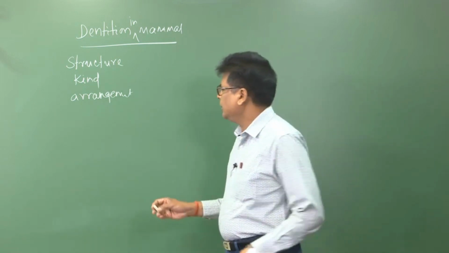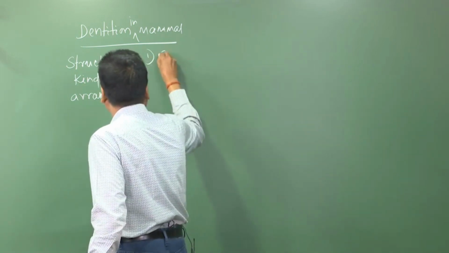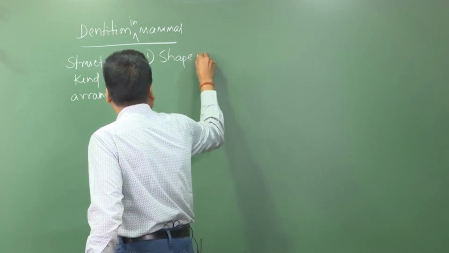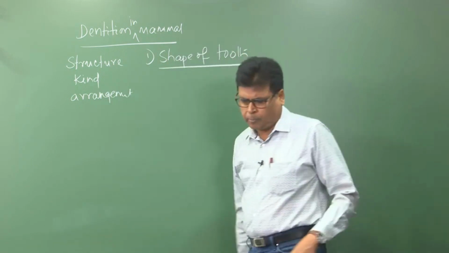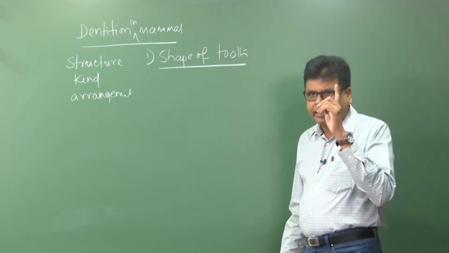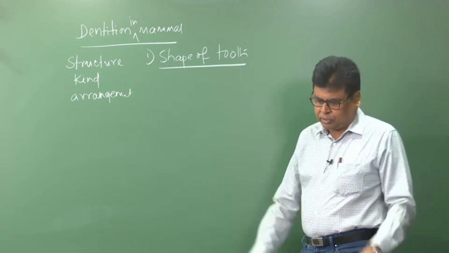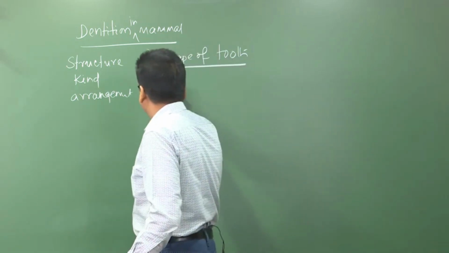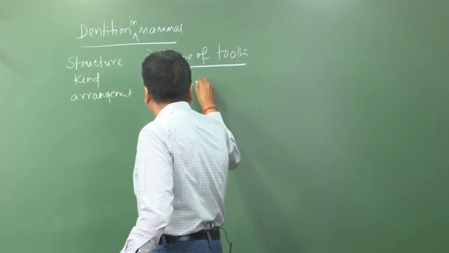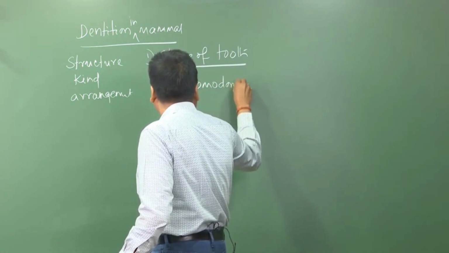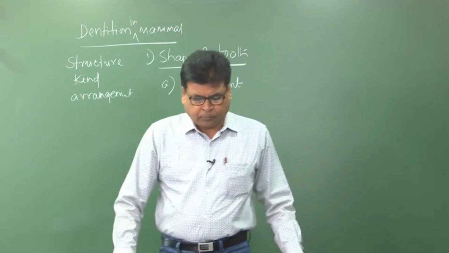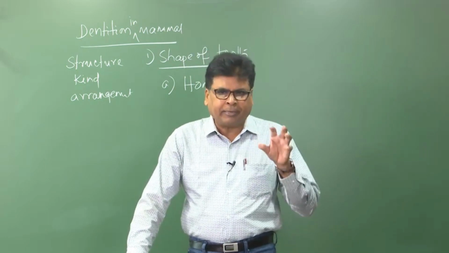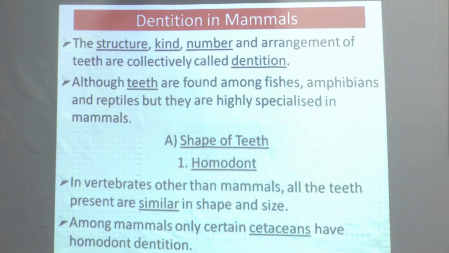First of all we shall discuss the shape of the tooth. Shape of a tooth, or of teeth in the plural. In some vertebrates they are similar in shape and size, and this condition is known as homodont. In vertebrates other than mammals, all the teeth are similar in shape and size.